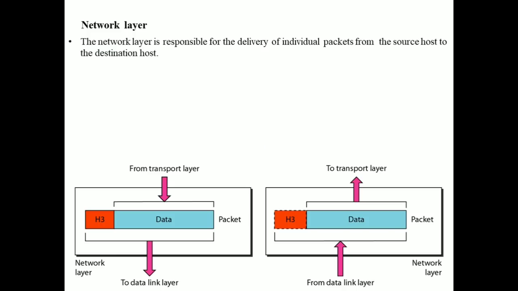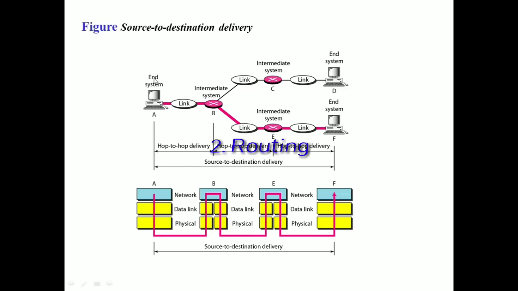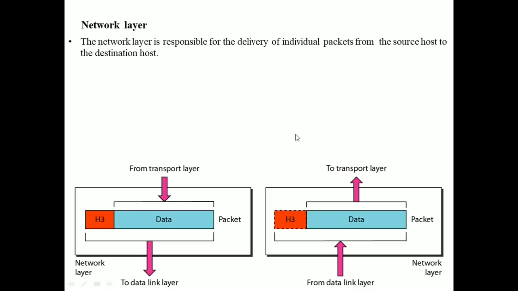The next most important functionality of the network layer is routing. That is, the network layer has to route the packets from the source to the destination in different routes. So it has to calculate the best route, whichever is the best route to reach this particular destination, and so on. So it has to calculate the different types of routes from source to destination. The routing mechanism is also a very important factor in the network layer.